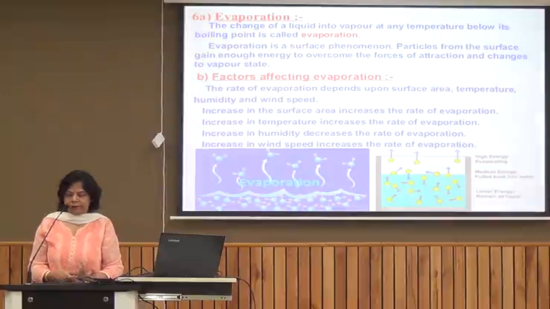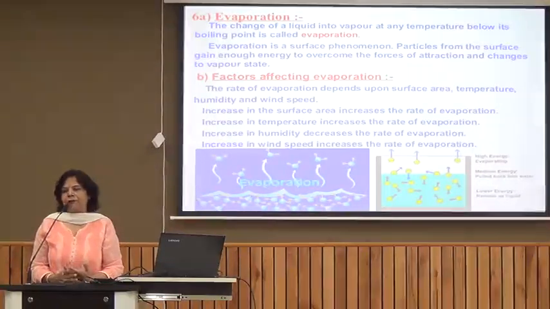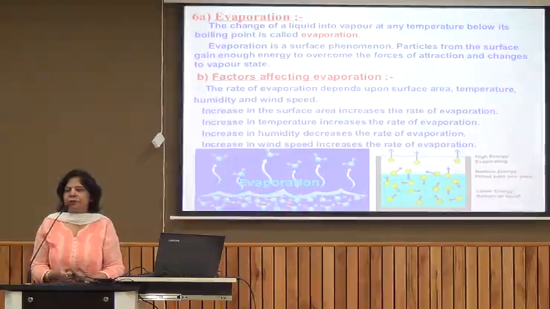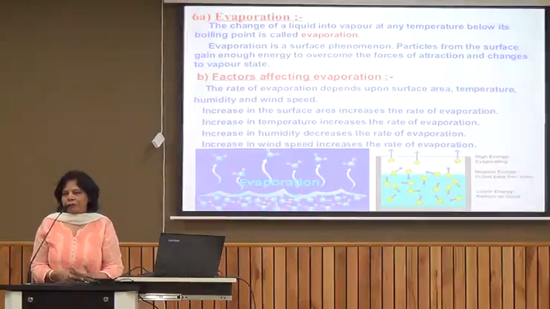Then second is surface area. If you just wet clothes, if you fold them and keep them in sun, and on the other hand you just spread the same type of wet cloth in sun, you'll find the wet cloth which has been spread that dries up faster. So this is because the rate of evaporation increases with the increase in surface area, and this is because evaporation is a surface phenomenon, more particles which have higher kinetic energy will reach the surface and will be leaving liquid as vapor. So rate of evaporation increases.